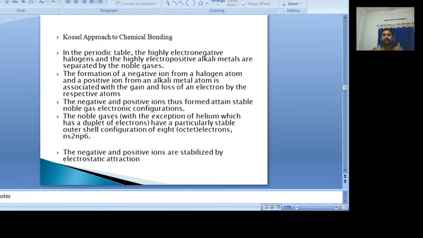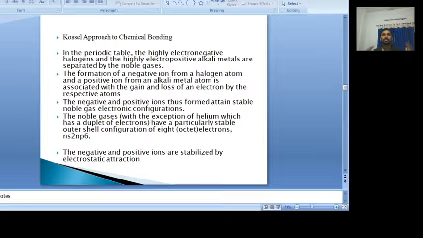And while they are forming the positive or negative charge, they immediately get the stable electronic configuration, because to form the positive charge they have to lose the electron. How many electrons can be lost to attain the stable electronic configuration of a noble gas? Similarly, the halogens also gain electrons till they gain the stable electronic configuration. That means alkali metals attain the stable electronic configuration by losing electrons, and the halogens attain it by gaining electrons.